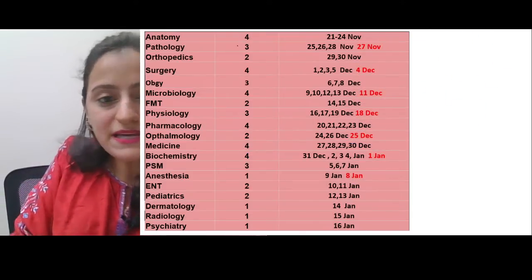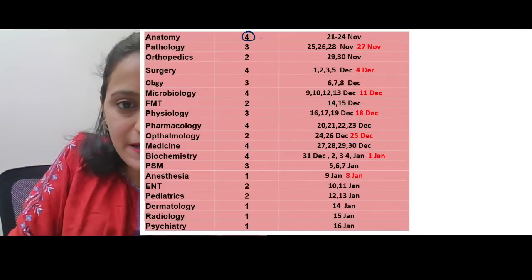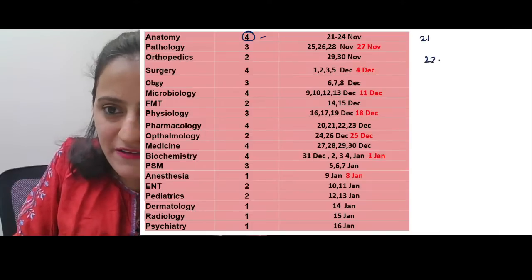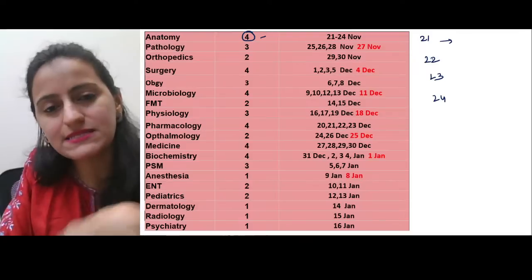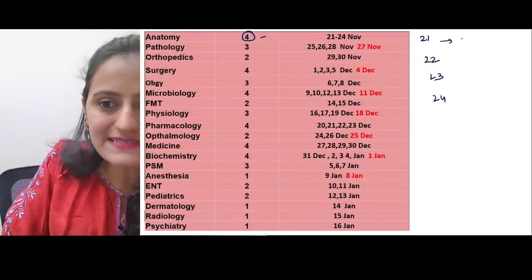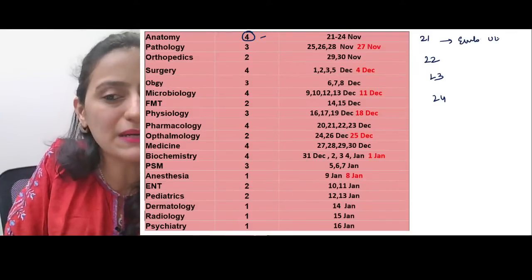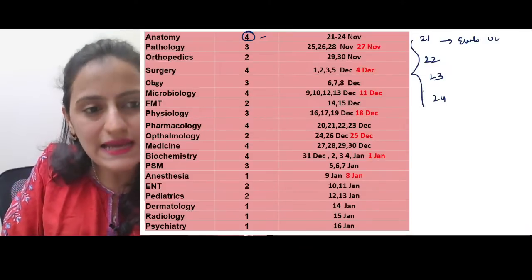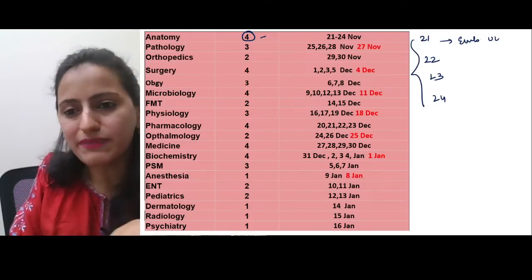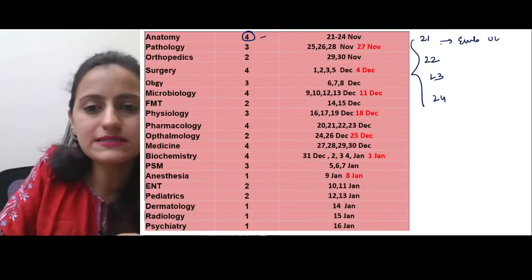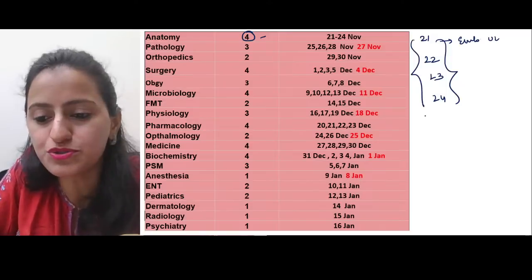So basically, इसमें क्या है कि जो 4 दिन मैंने anatomy के रखे हैं, I will also tell you that 21st November, 22nd November, 23rd and 24th, what subtopics in anatomy you should be doing. Like let's say 21st को आपको embryology करना है, upper limb करना है, जो भी है, I'll give you the subject wise daily targets also. So after this session, by tonight, I would be giving you basically the targets of anatomy from 21st to 24th.